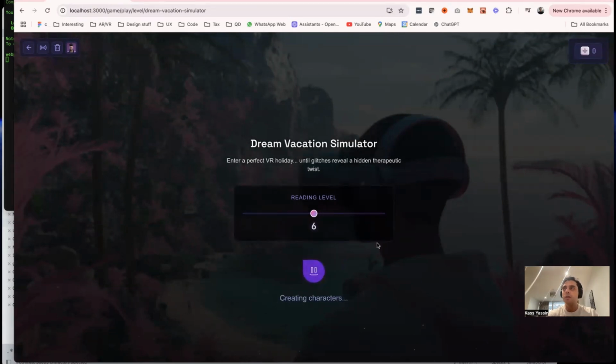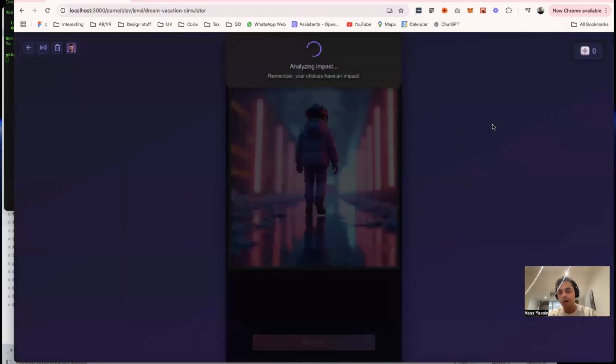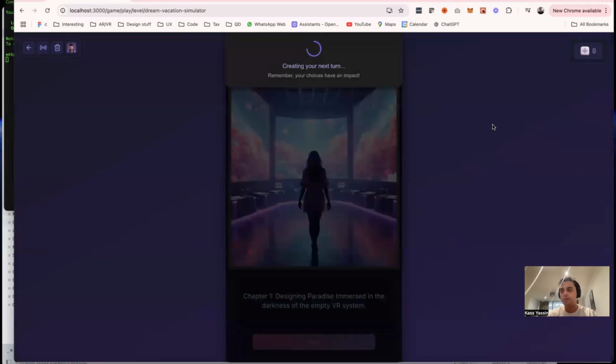Maybe just to call out, the games are sort of story-based RPG, choose your own adventure style gameplay. And you can set a reading level, so you can switch it from grade 12 through to kindergarten, essentially. We'll keep it at 6. And the idea is that you create these little story games that people can play through, and they're kind of fun, but they also try to help people achieve their learning goals, whether that's a topic that they want to learn, or maybe it's exploring something within their life.